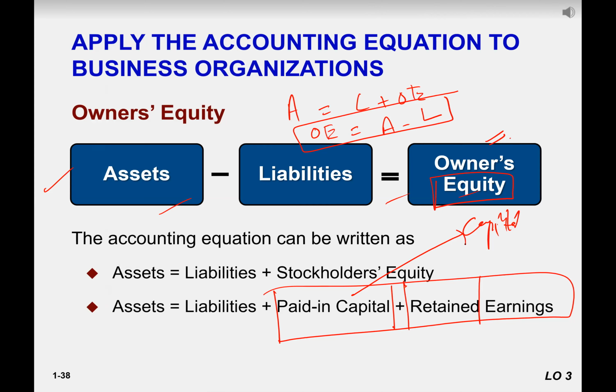But that earning belongs to the owners, not the outsiders, right? So that's why we use the word equity, right? In economics, equity means fair treatment, but in accounting, equity means paid in capital plus all those earnings that are not distributed to the owners. They are retained by the business. Any question?